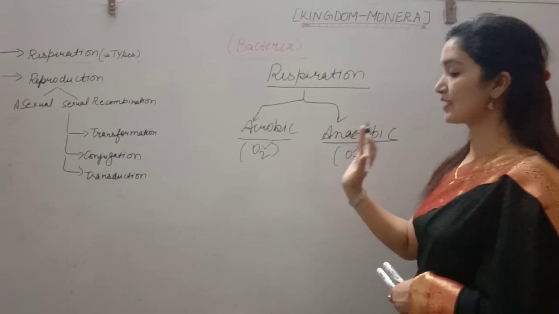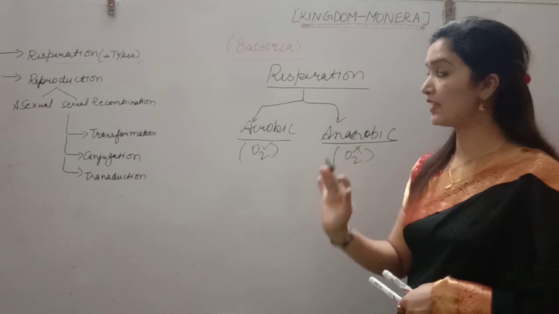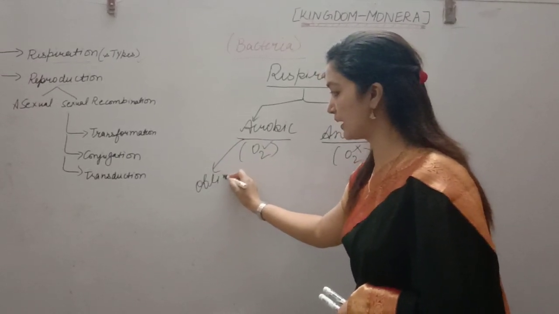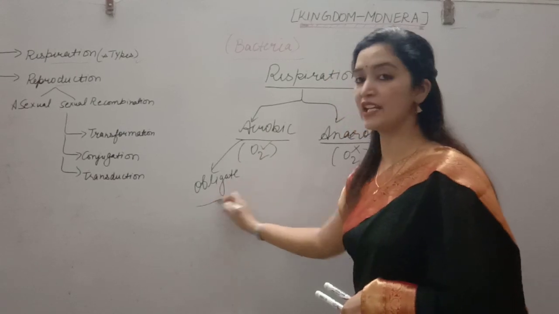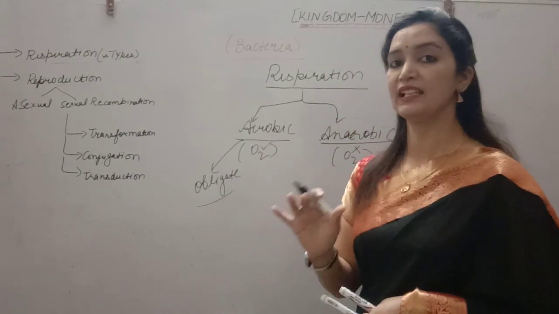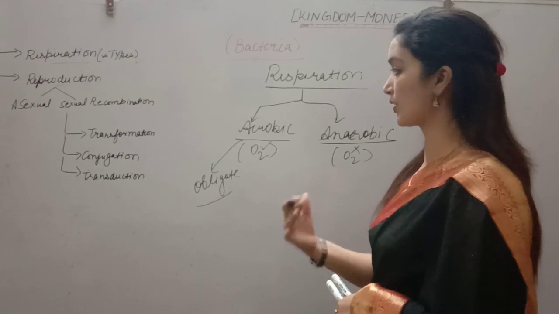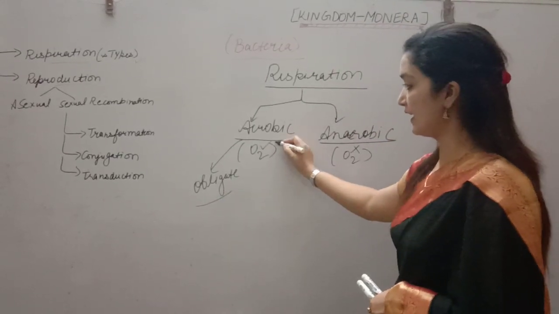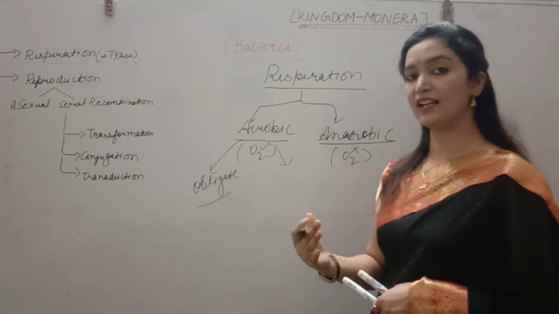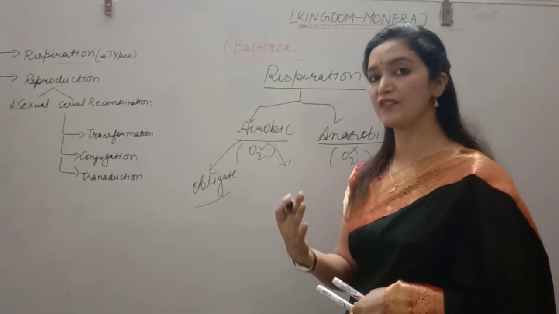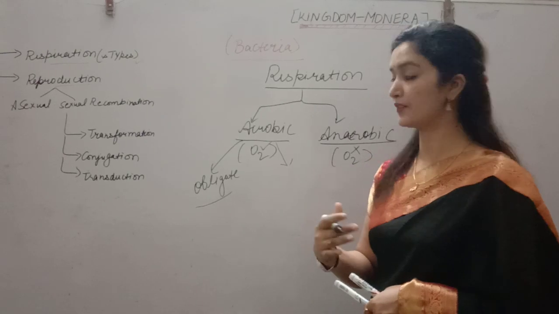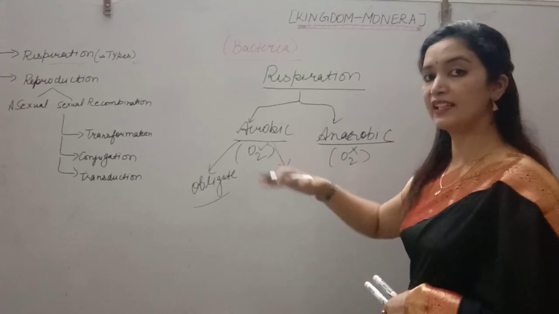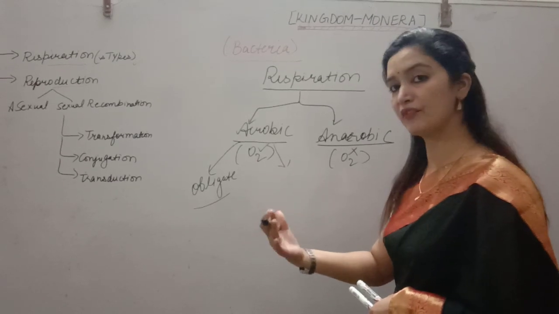Now there are some bacteria that are obligate aerobes, meaning they cannot survive in the absence of oxygen. And if bacteria are generally aerobic but can survive even in the absence of oxygen, shifting to the anaerobic mode of respiration, that type of bacteria are called